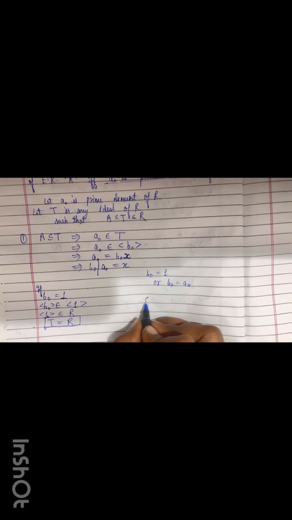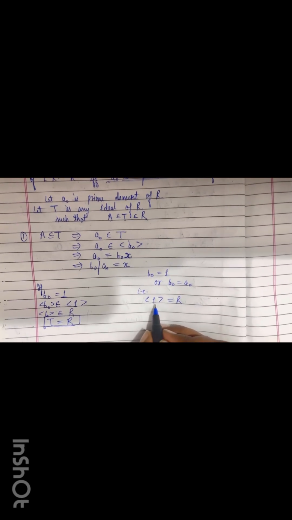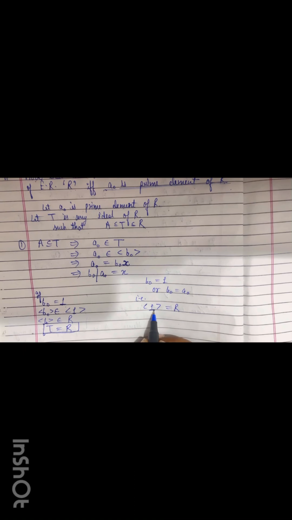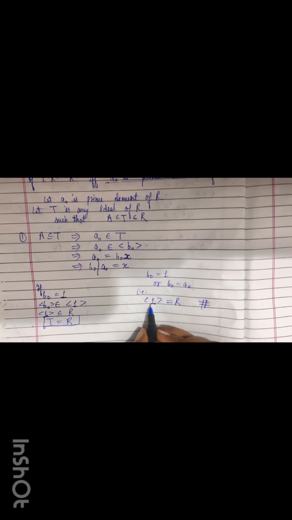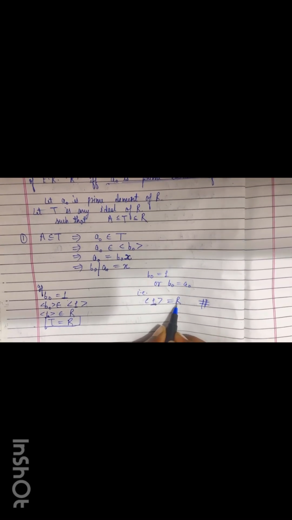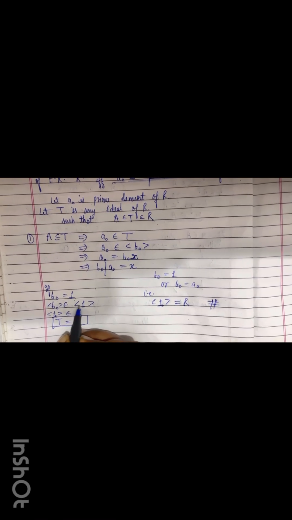To explain this, we should know an important note: any unit principal ideal of a Euclidean ring R is equal to that ring. So if B naught is equal to 1, that means the ideal generated by B naught is the ideal generated by 1. That means ideal T is equal to ideal R.